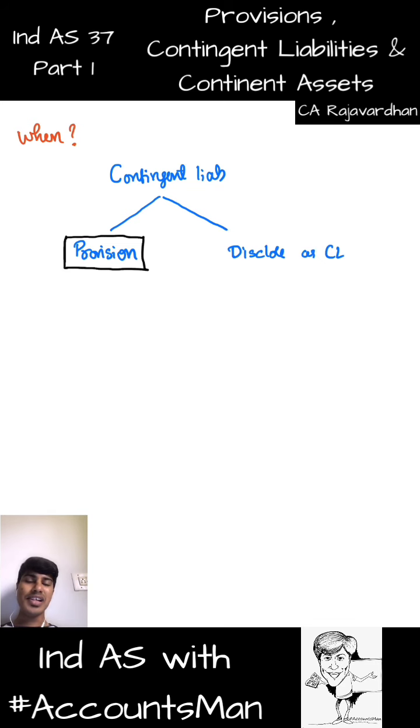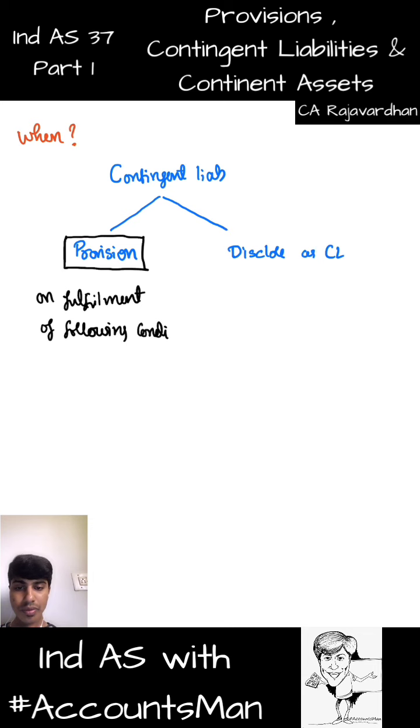So basically, we'll create a provision against a contingent liability on fulfillment of the following conditions. There are two conditions. If these two conditions are fulfilled, then we create a provision against the contingent liability. So what are the two conditions? Number one, as I told you, there should be a probability that she will leave. She would have to take that bag and go back. She cannot bring a hefty bag.